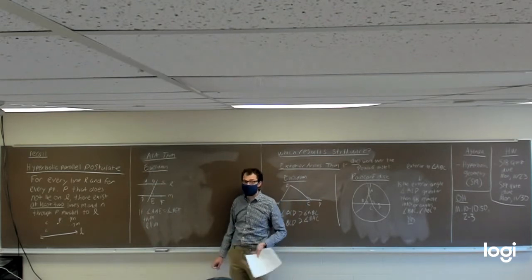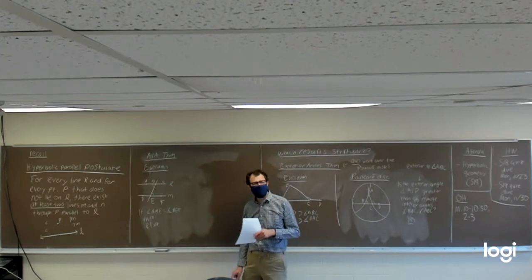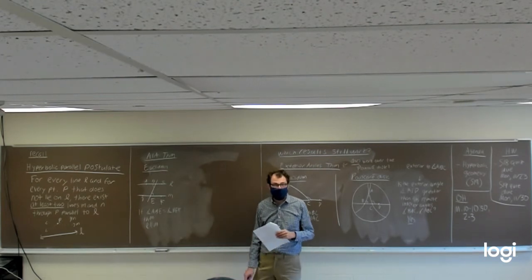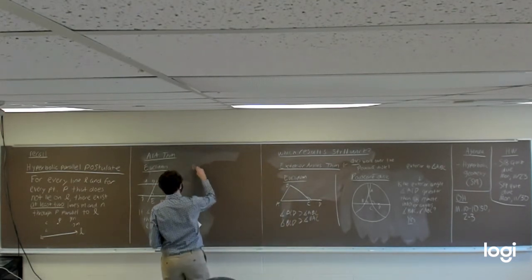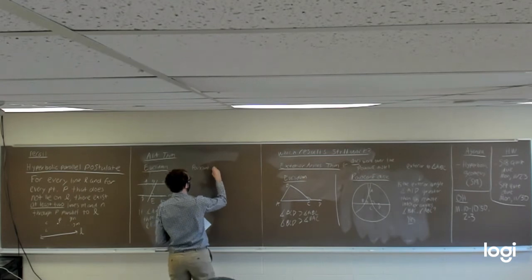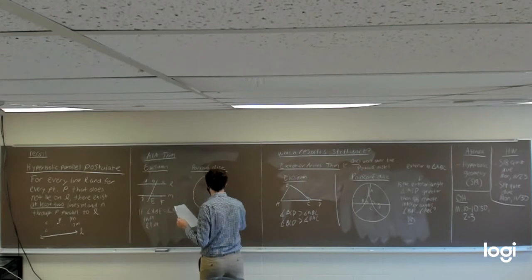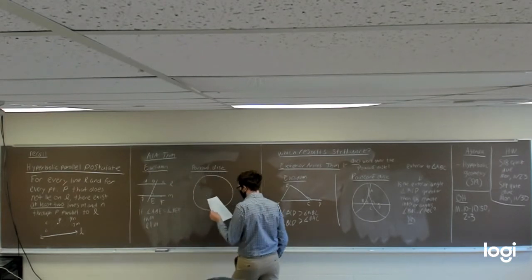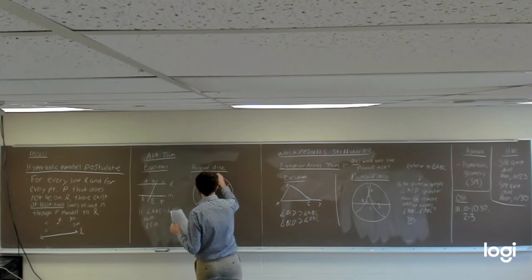We saw that this theorem did not hold true in spherical geometry. Let's see if it looks like it's going to hold true in the Poincaré disk. So let's have two lines. Here, we're going to do an example that only involves circular arcs, and have our transversal also be a circular arc that comes down the middle here.